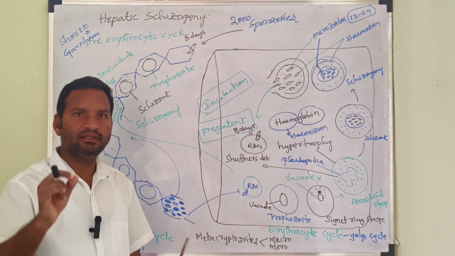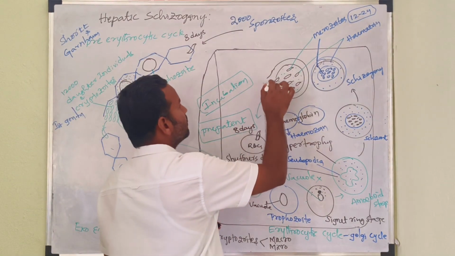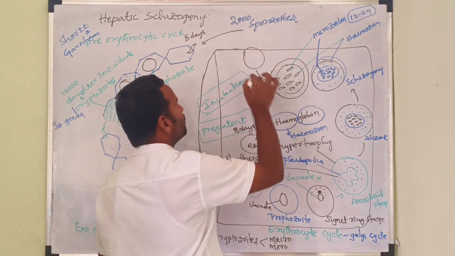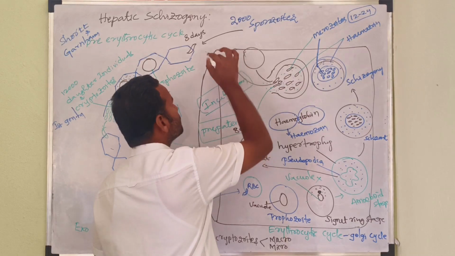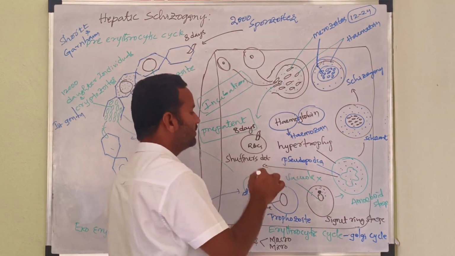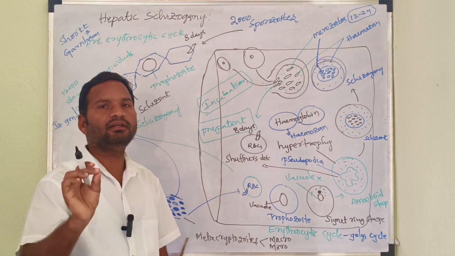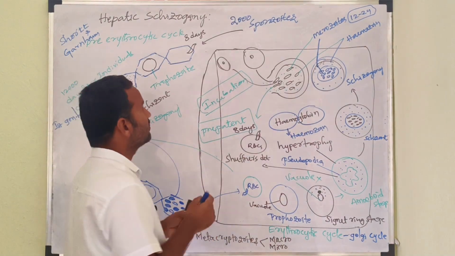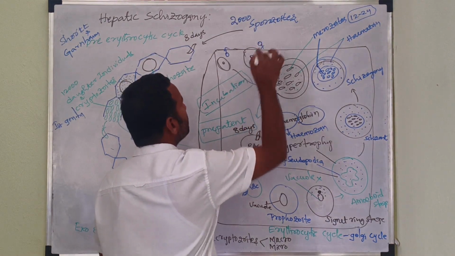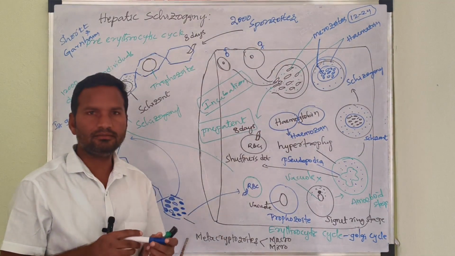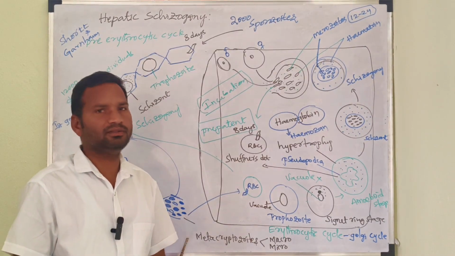At the same time, some of the merozoites enter into fresh RBC cells like this, and instead of the erythrocytic cycle, they are converted into male and female gametocytes, or microgametocytes and macrogametocytes.